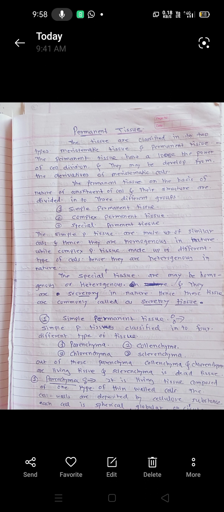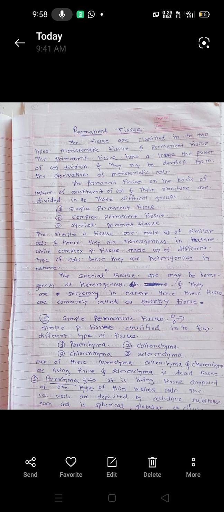But we will now study the permanent tissue. Which tissues are called permanent tissue? The tissues that have lost the power of cell division are called permanent tissue. And they may be developed